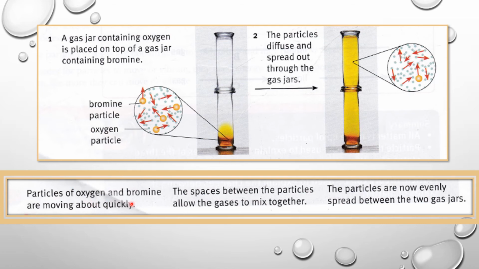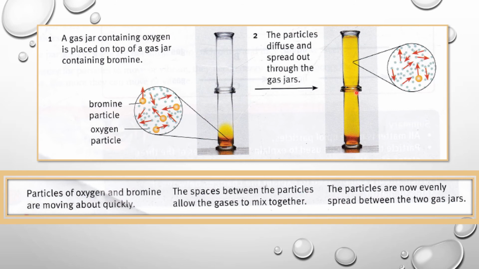The particles of oxygen and bromine are moving about quickly. The spaces between the particles allow the gases to mix together. The particles are now evenly spread between the two gas jars. This is how diffusion happens. Usually diffusion happens faster in gases compared to liquid. Why?